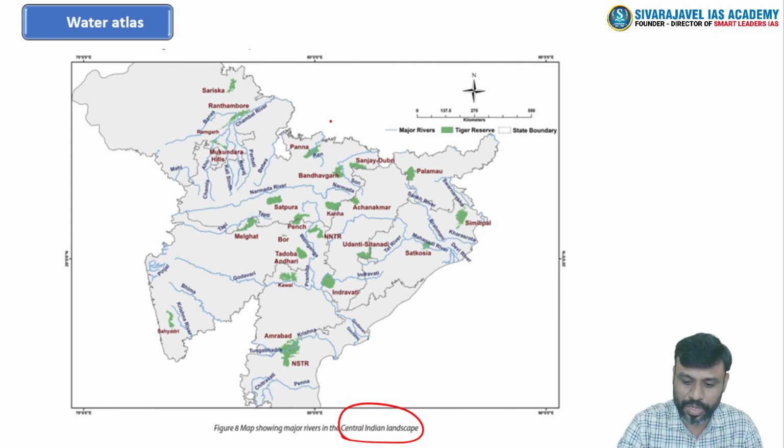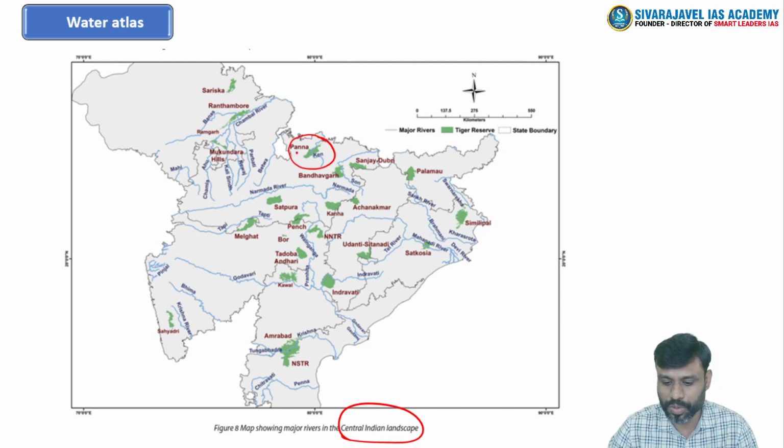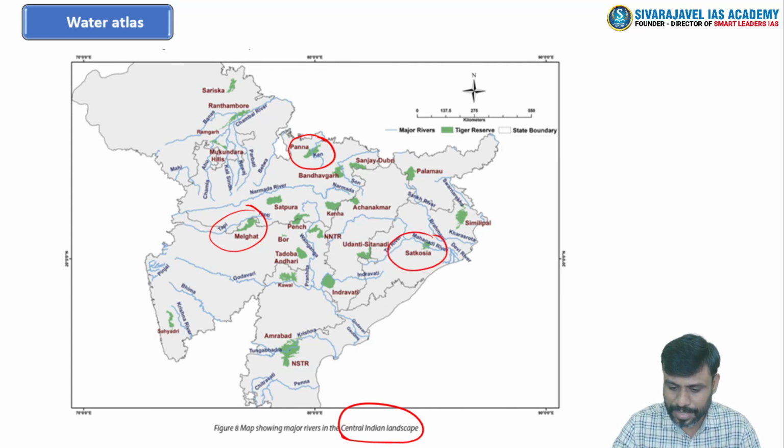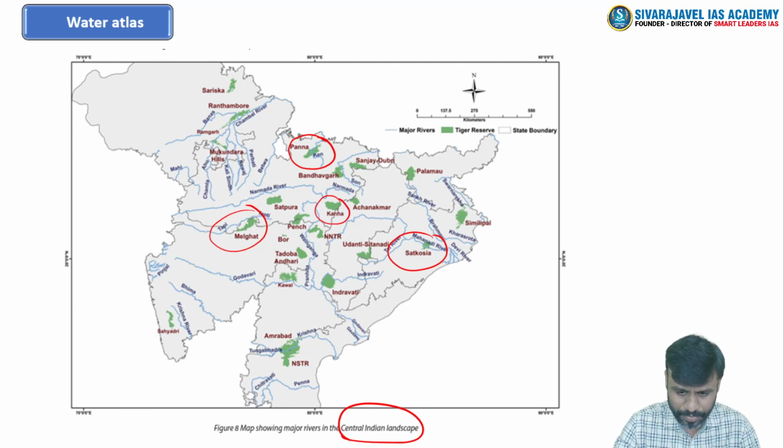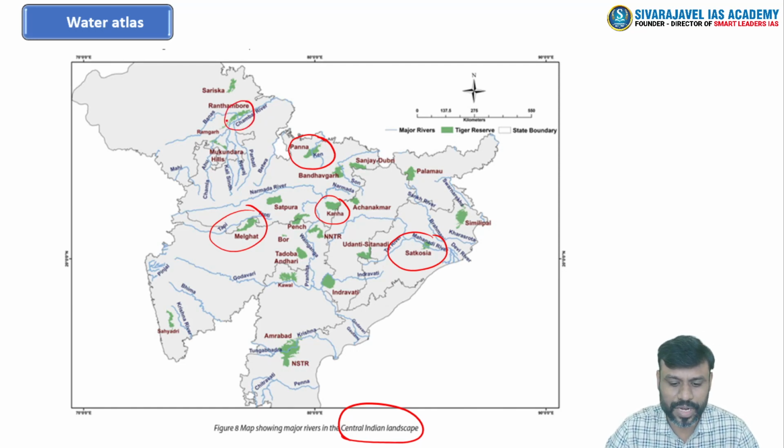So if you observe here, that is the Panna National Park, Ken River which passes through here. Then Melghat Tiger Reserve, the Tapi River passes through this region. Then Satkosia Tiger Reserve is known for the Mahanadi River passing over there. Then Kanha Tiger Reserve is known for the Narmada passing over there. Then the Chambal River which passes through the Ranthambore National Park of the Rajasthan region.